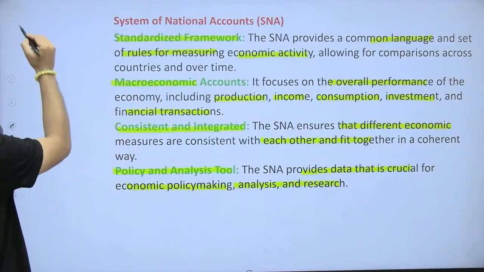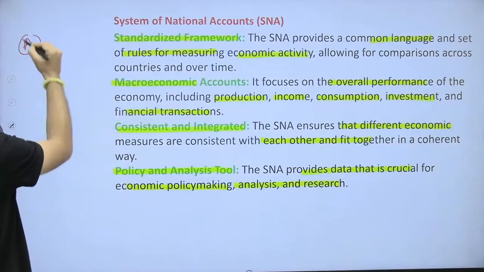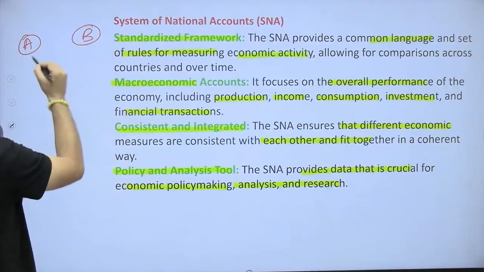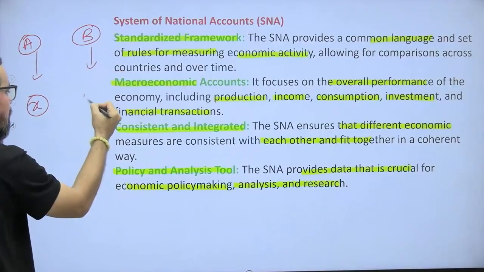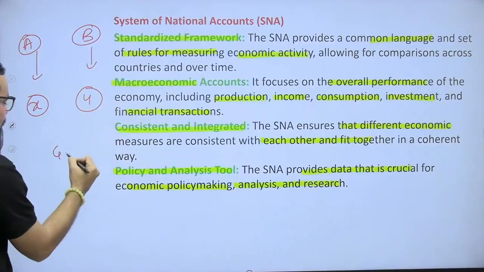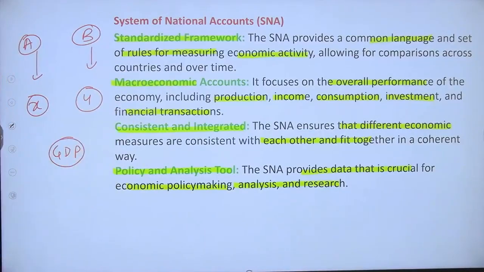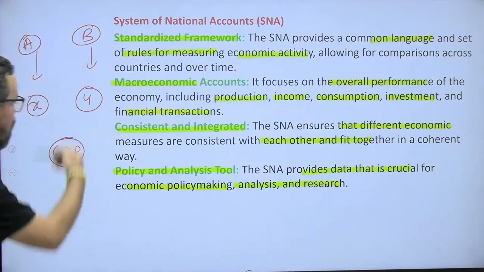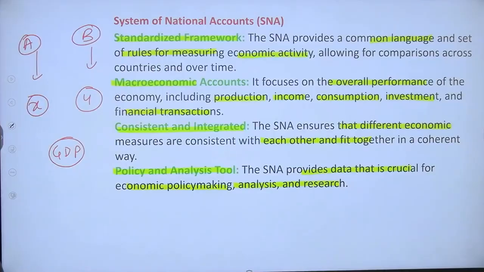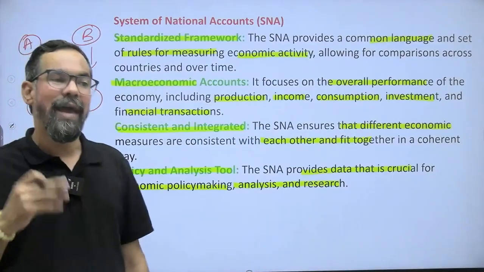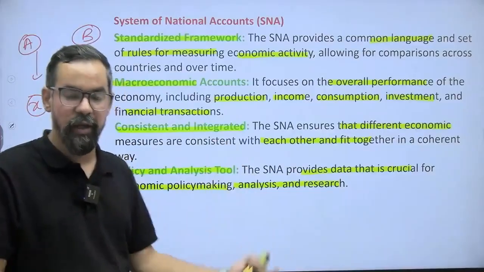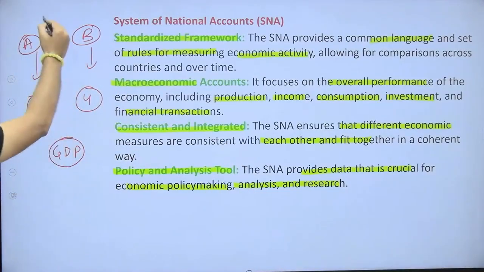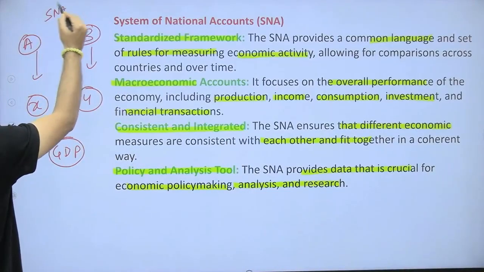The game is as simple as that. Let's say there are two economies, economy A and economy B. Earlier, economy A was using method X and economy B was using method Y while calculating their GDP or national income, right? Now if I ask you a simple question, which economy is doing well, you can't decide, because every economy is using a different method. Now we come up with the SNA, the system of national accounts.